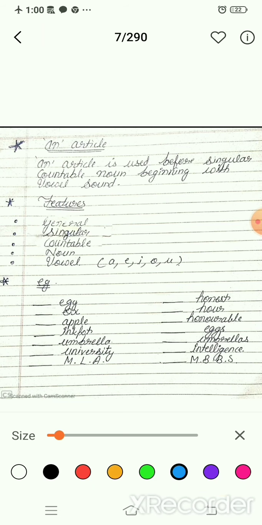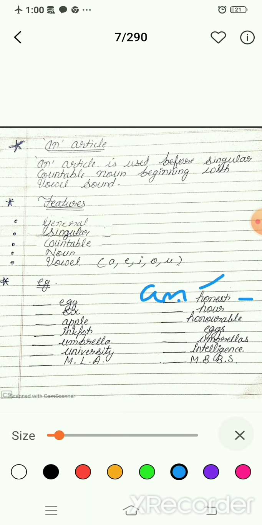Now move to the next one, honest. When we pronounce it, we say "onest". Here H is silent, and it starts with an O sound, and O is a vowel, that's why we will fill in "an" here.